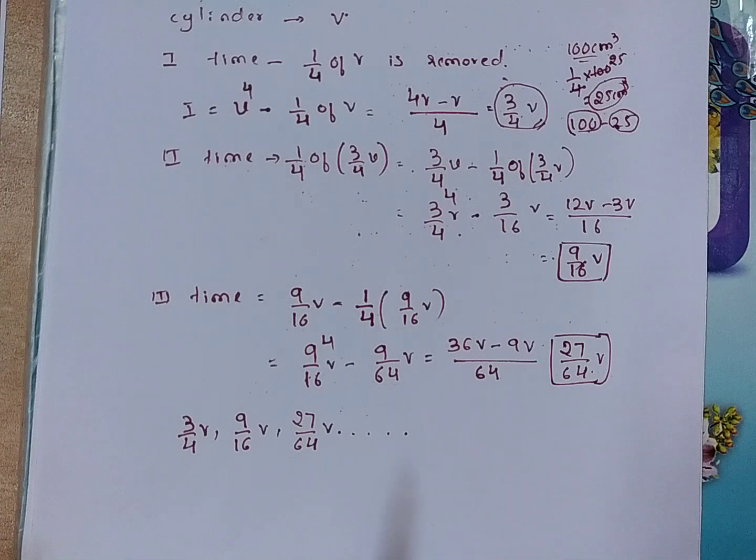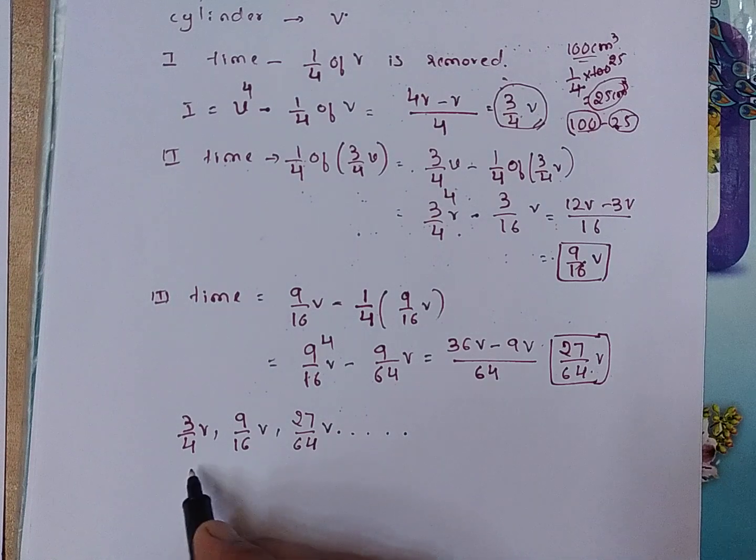But whether it is an arithmetic progression or not, you have to find. How will you find? You subtract A2 minus A1 and A3 minus A2. If we get the same difference, then this is an arithmetic progression.